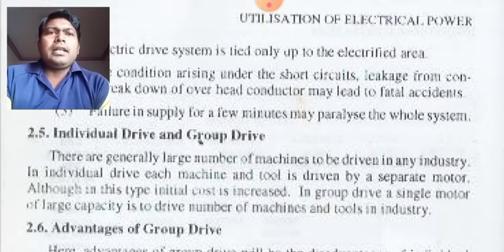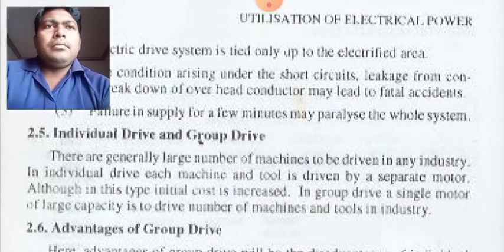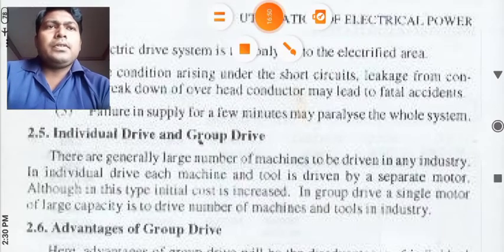In individual drive, each machine and tool is driven by a separate motor. Although in this type the initial cost is increased. In a group drive, a single motor of large capacity is used to drive a number of machines and tools in the industry. So let me make you understand with the help of a sketch.